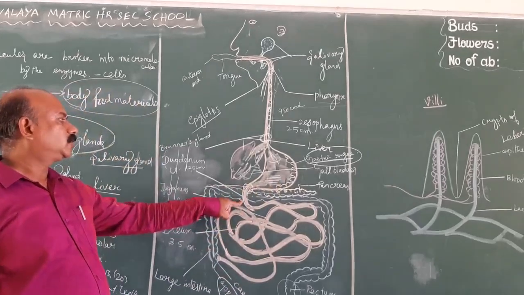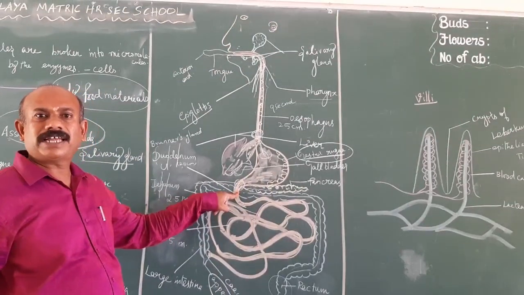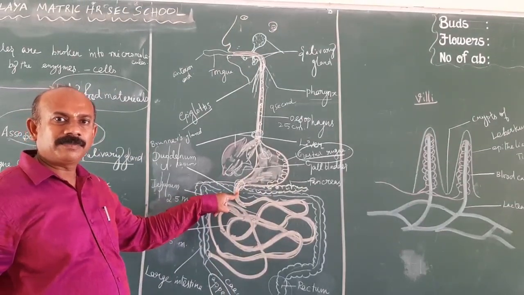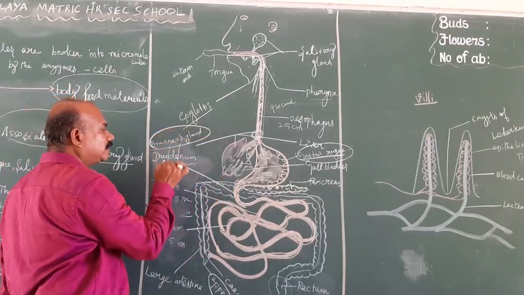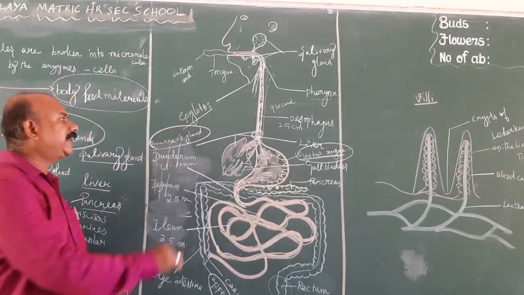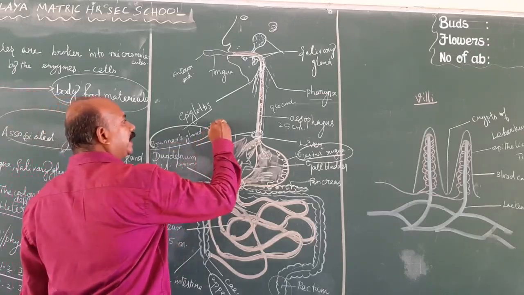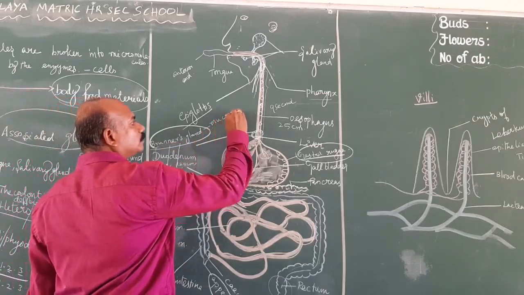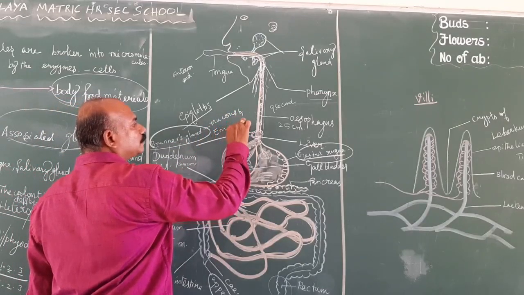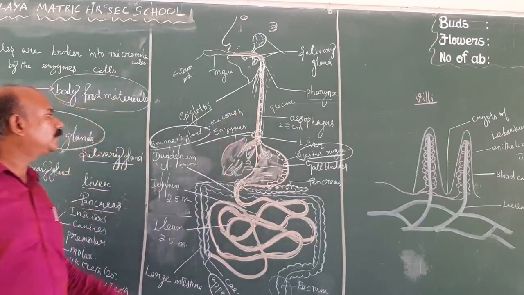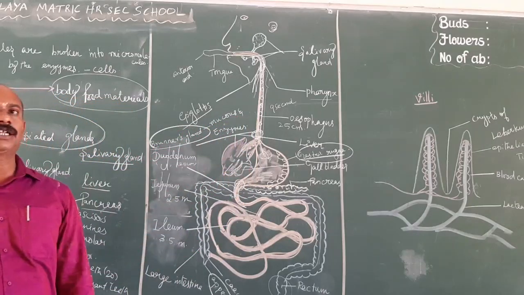The duodenum is a U-shaped structure. It also consists of some glands, which secrete a liquid material. The Brunner's gland is present inside the duodenum. The function of the Brunner's gland is the secretion of mucus and also enzymes.